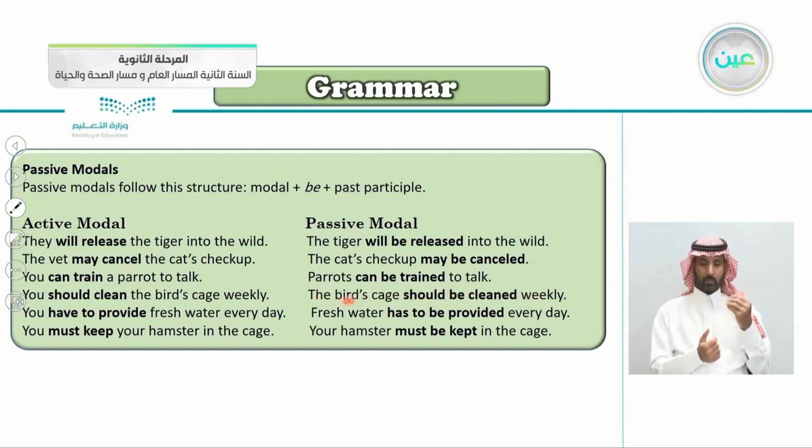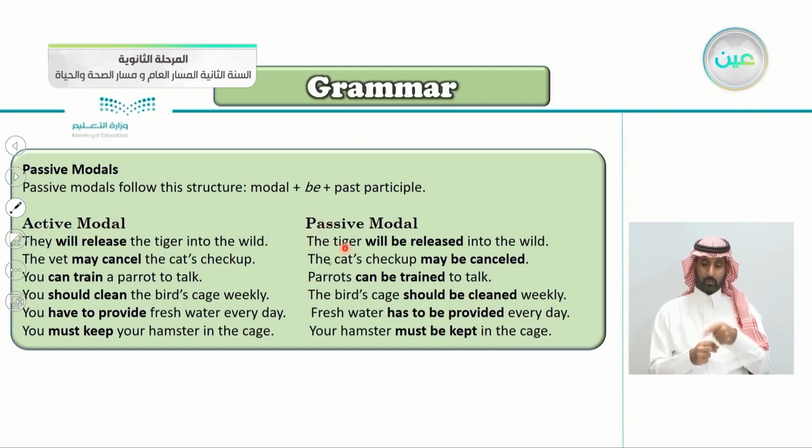So notice here, in the passive we always begin with the object. You have to provide fresh water every day. So what's the object here? Yes, fresh water. So that's what we're beginning with. Fresh water has to be provided every day. You must keep your hamster in the cage. What's the object here? Yes, your hamster. That's what we're beginning with. Your hamster must be kept in the cage. So this is how we change an active modal to a passive modal.